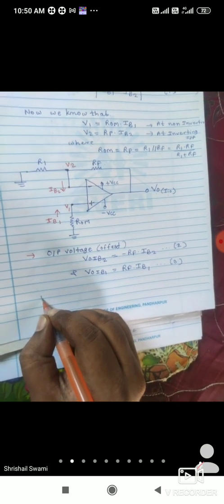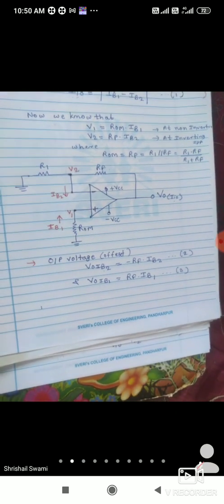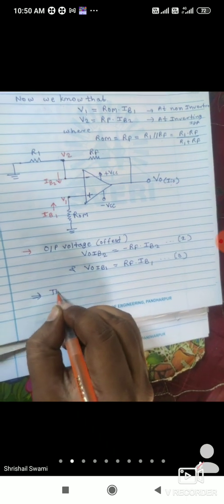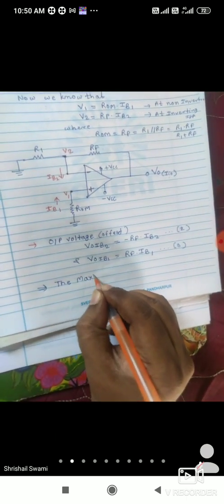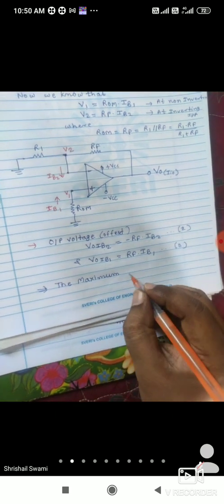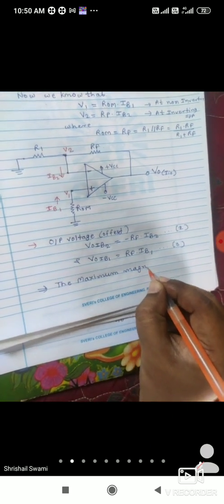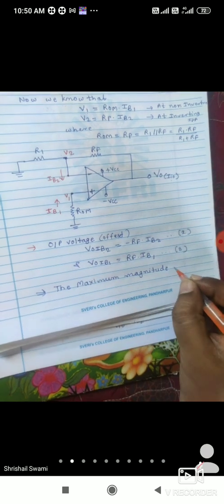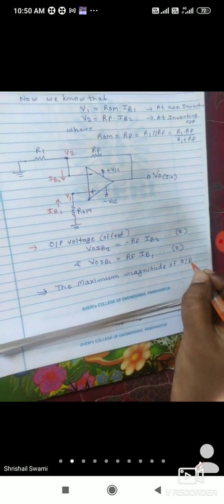Or you can add them to get the maximum magnitude of output offset voltage.